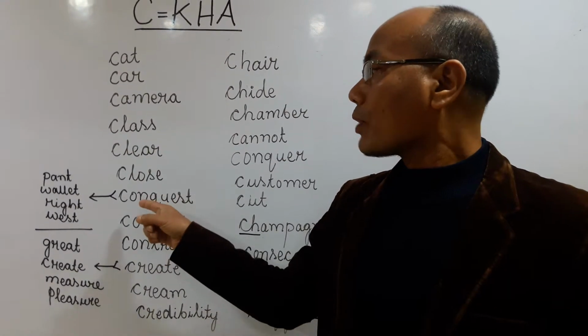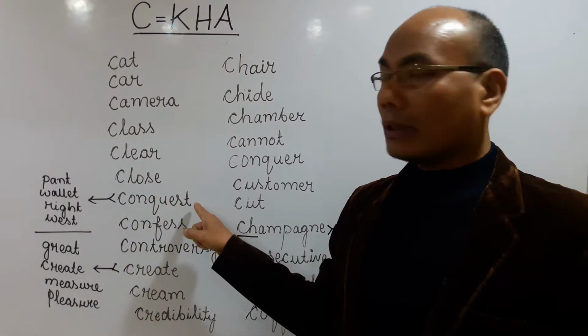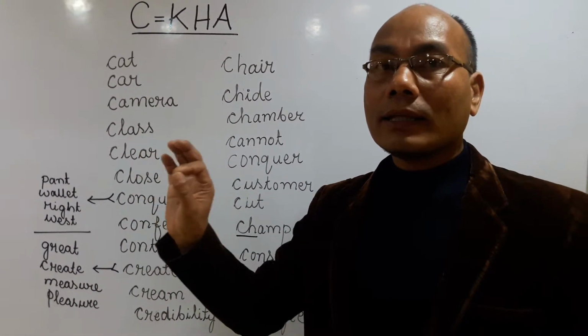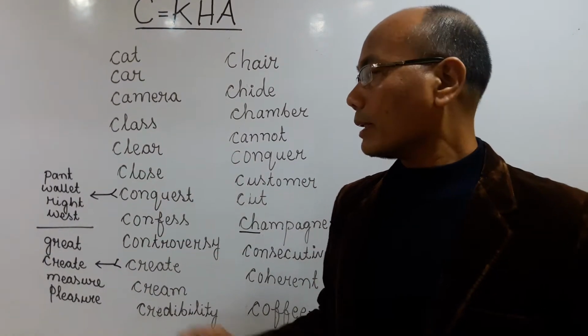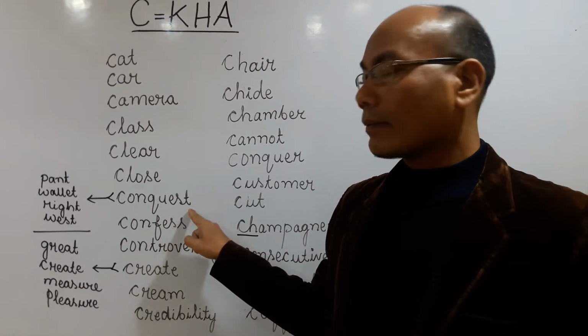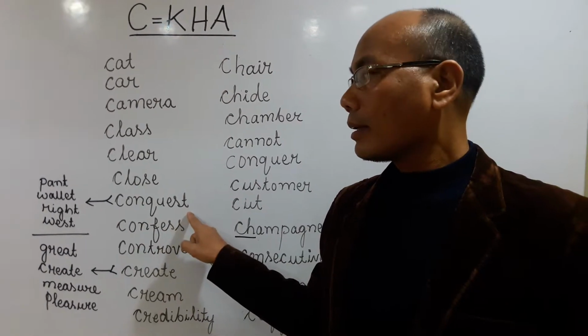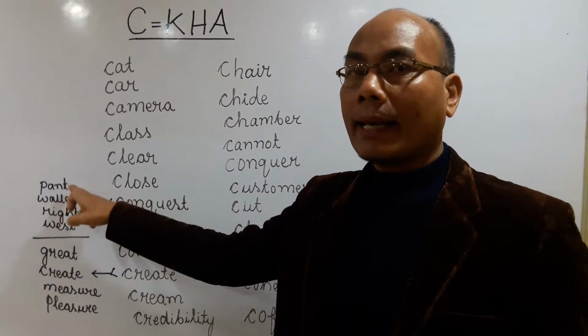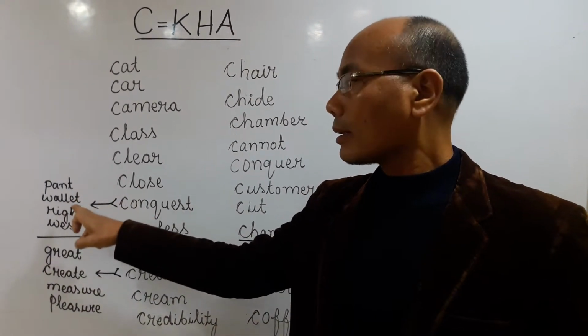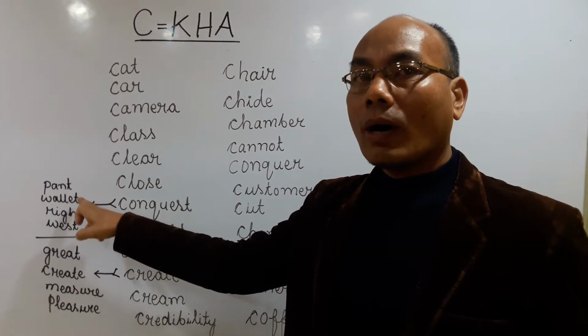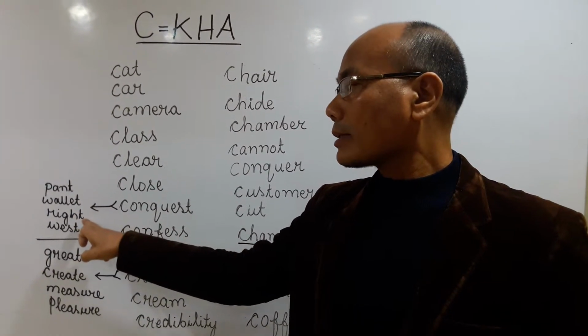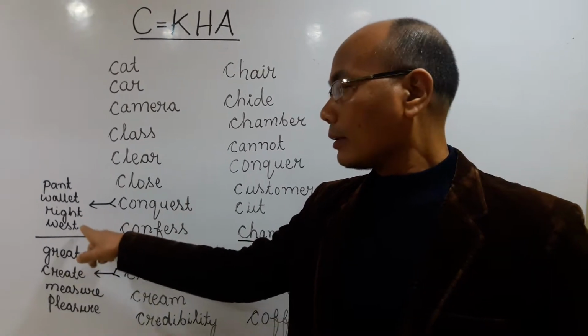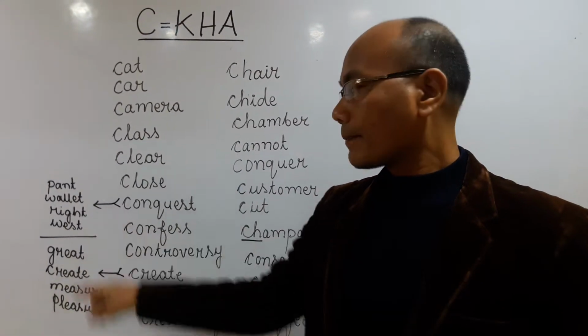For example, whenever there is T in a word, you have to give a little bit of "sa" sound. For example, you cannot say "conquest", you have to say "conquest". The same way it should not be "pen", it should be "pants". Not "wallet", it should be "wallets". Not "right", it should be "right". Not "west", it should be "west".